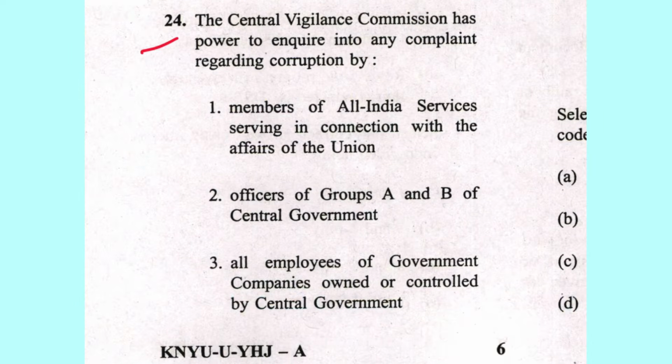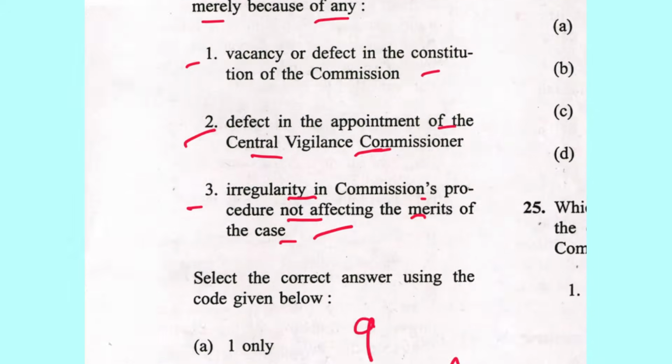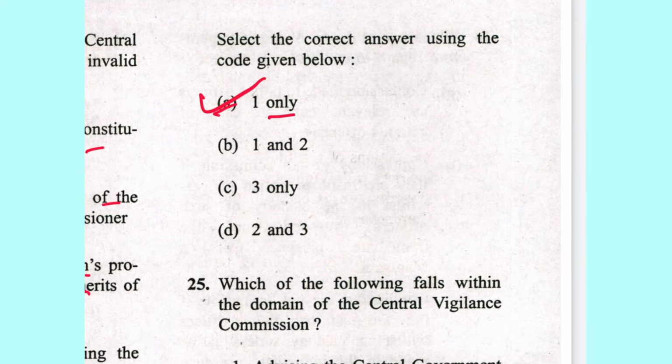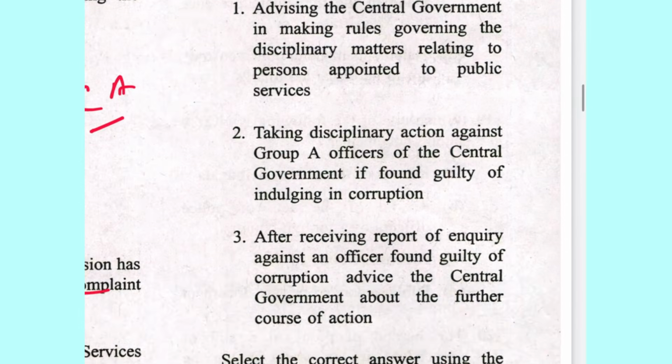Next is 24. The Central Vigilance Commission has the power to inquire into any complaint regarding corruption by a member of All India Services in connection with the affairs of the Union. It is correct. Officer of Group A and B, all of them are included in this. Wrong. All employees of government companies, no. Answer is 1 only. A is the answer. And is mentioned in section 8 of Central Vigilance Commission Act.